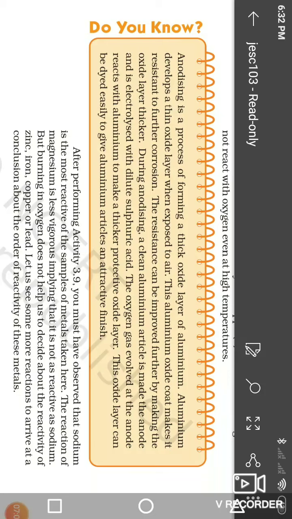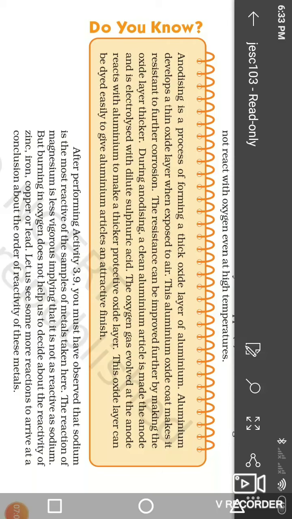This aluminium oxide coat makes it resistant to further corrosion. Anodizing forms a thick layer on the metal to prevent corrosion. It is one of the applications of anodizing.